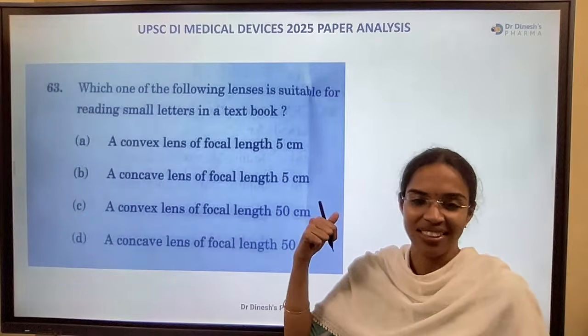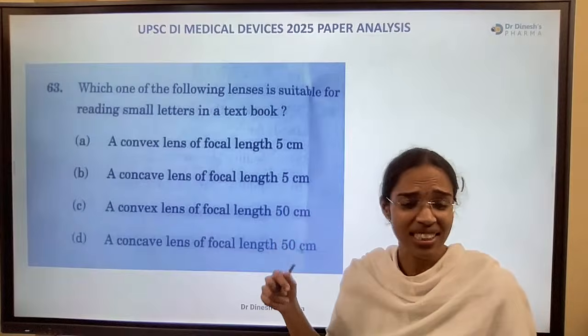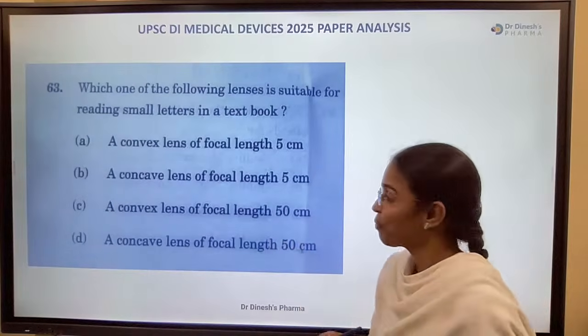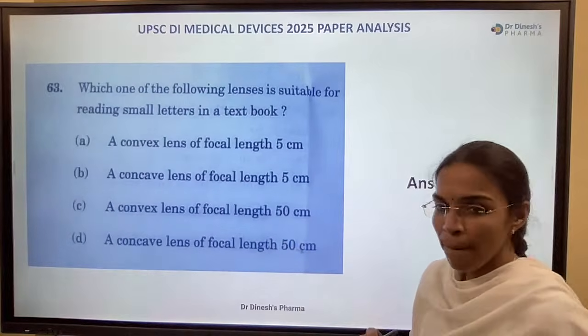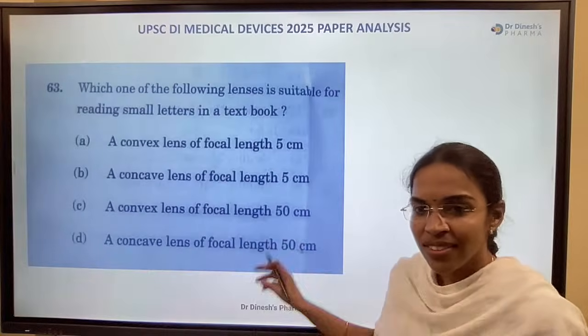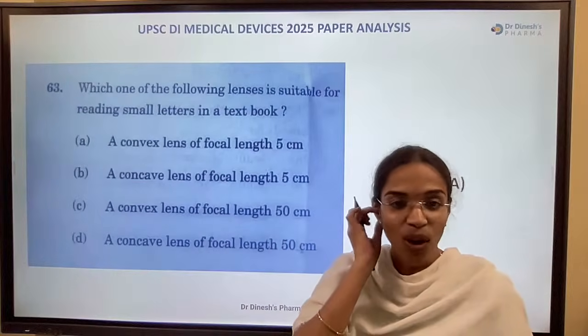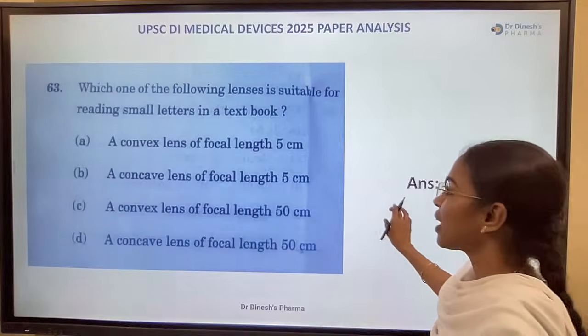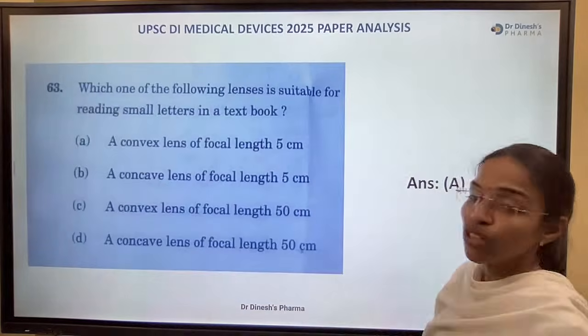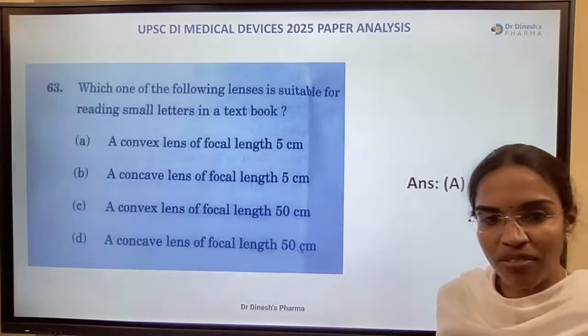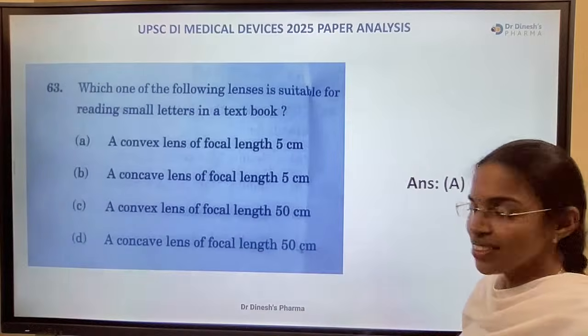Question from physical sciences. General science, we already discussed that it covers everything, right? Yeah, the right answer is A. Yes, right. It is a convex lens, a convex lens of short focal length, 5 centimeters. A convex lens of short focal length is the right answer.